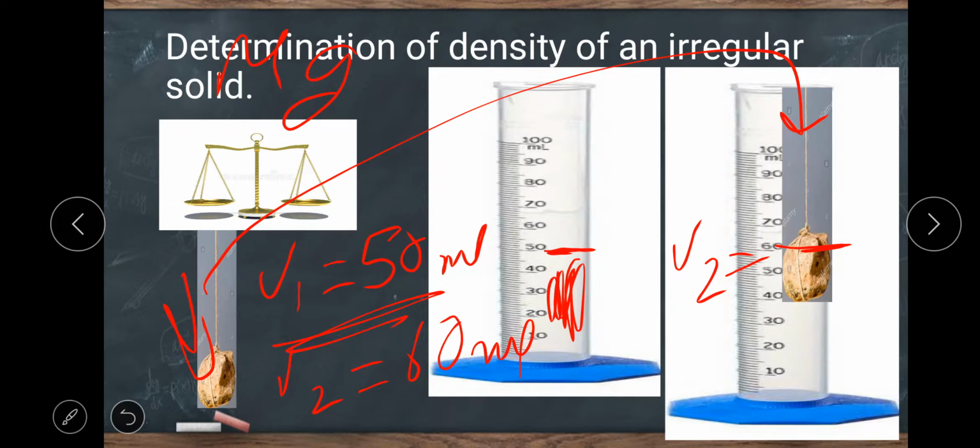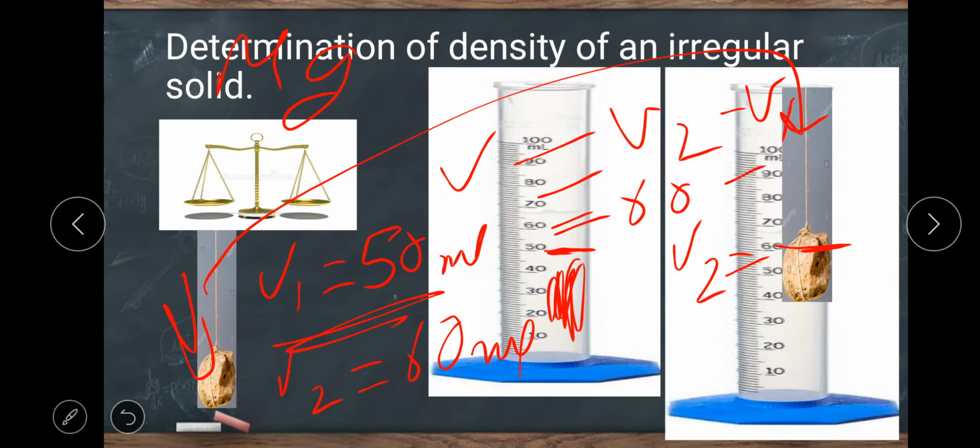So the volume of the irregular solid will be V equals V2 minus V1, which means 60 minus 50, you will get 10 centimeter cube, because 1 ml equals 1 centimeter cube.